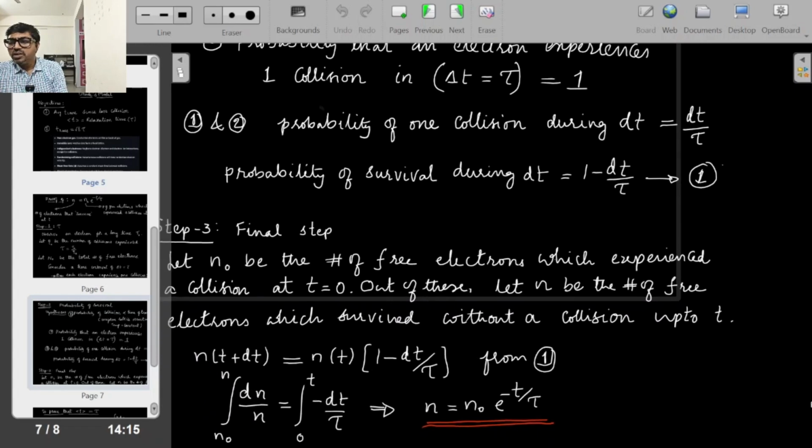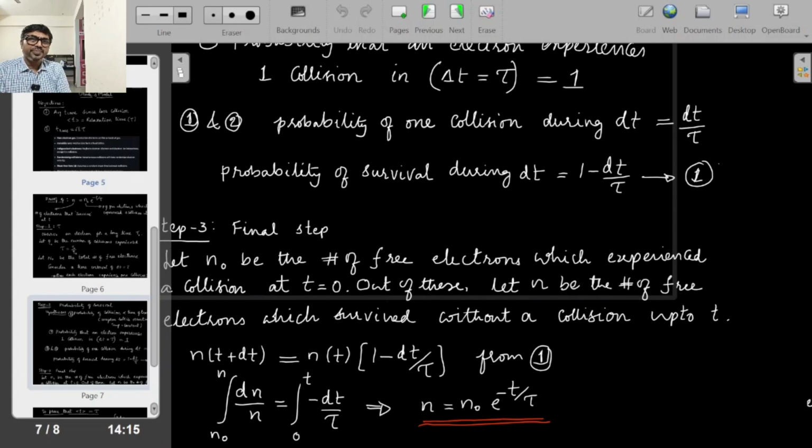Now combining 1 and 2, if I consider dt time, and you have N naught electrons, so many electrons are present there. In this dt time, what is the probability that an electron will undergo one collision? So tau time corresponds to one collision, then dt time corresponds to how many collisions? So it is going to be proportionality there, time ratio dt by tau. That is the probability that an electron undergoes one collision in the dt time.